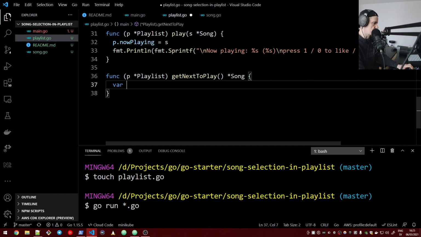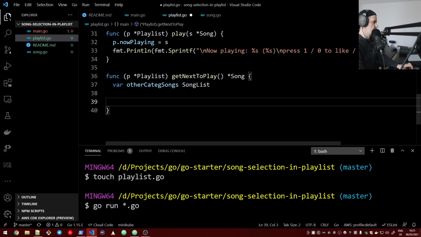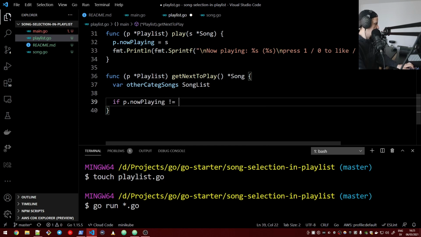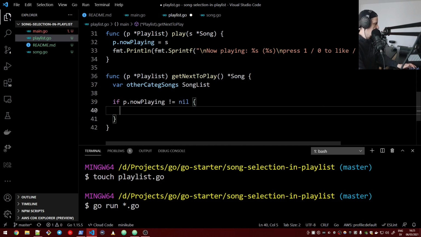So I will explain it in a second. OtherCategSongs of type SongList, and then we will have to see if something is currently playing. So if p.nowPlaying exists, which means it's not nil, then we will just iterate the songs and find something from the same category.